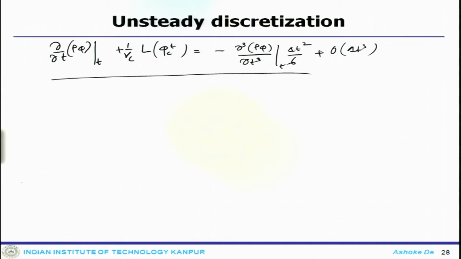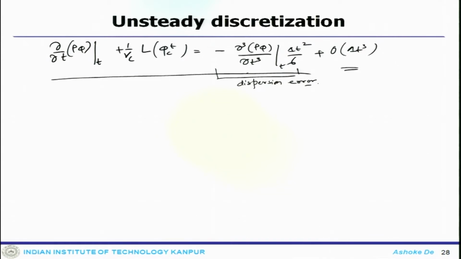Now, what it confirms is that it is also a second order scheme, but it retains a third order derivative with a negative sign. This is the dispersion error, and it can lead to some sort of instability in the system.